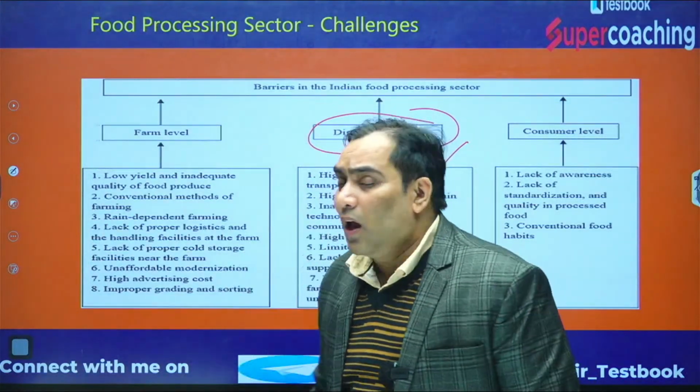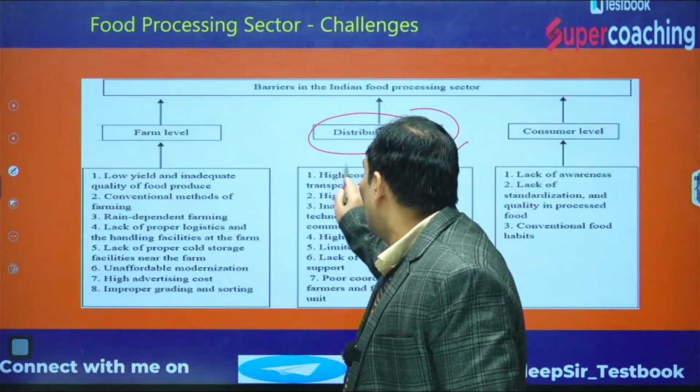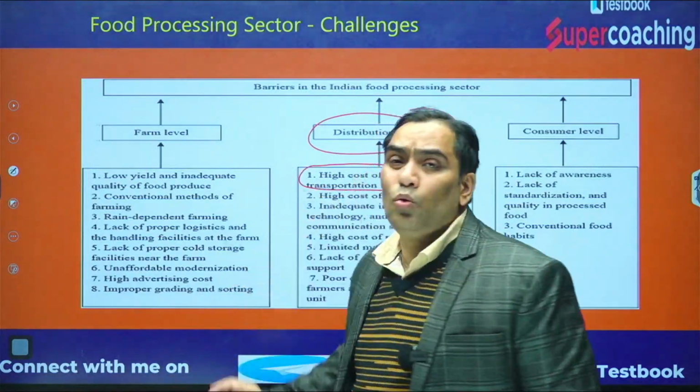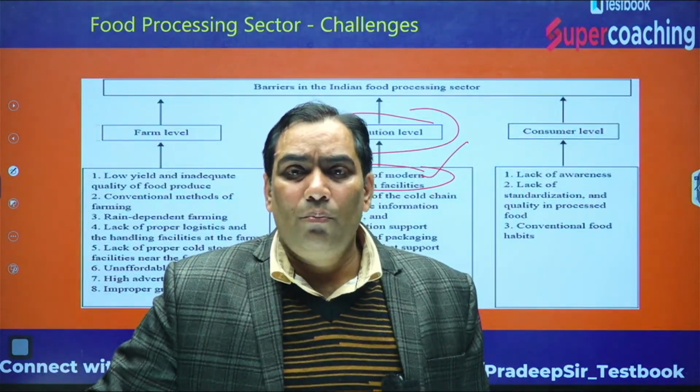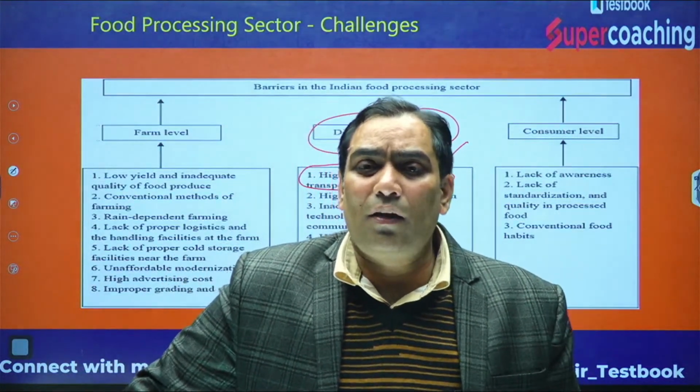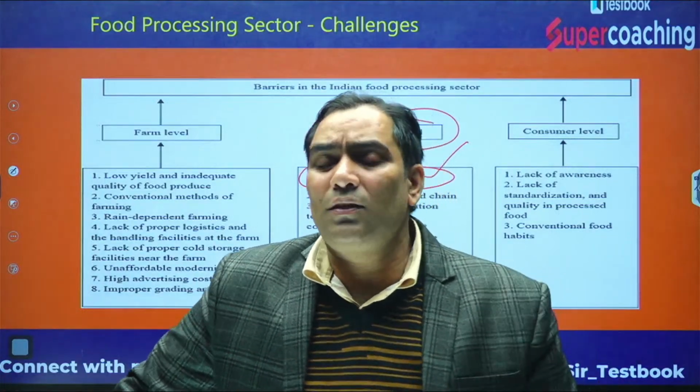So when they have the transportation, it is going to cost the industry a lot, because there is lack of proper connectivity from the field of the farmer to the industry.